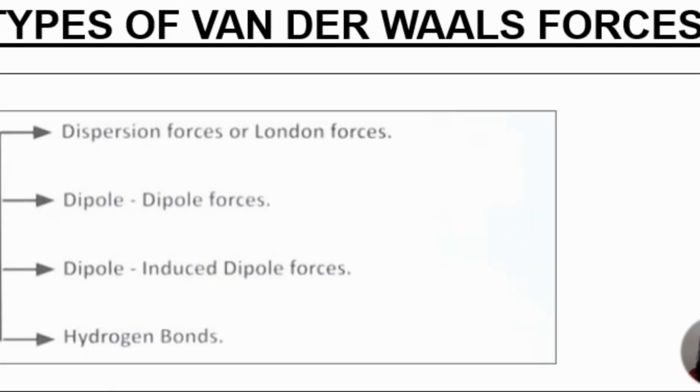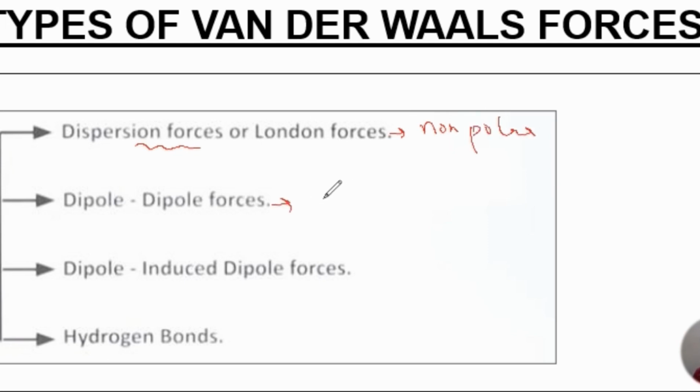So we can study the weak intermolecular force of attraction, that is the van der Waals forces, under four heads. First one is London force, which is also called the dispersion force. It occurs between two non-polar molecules.